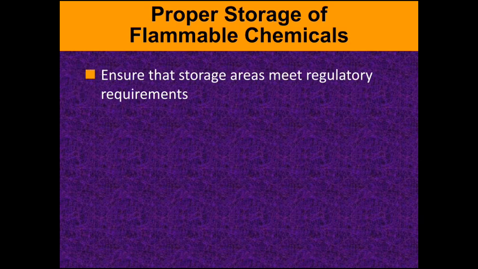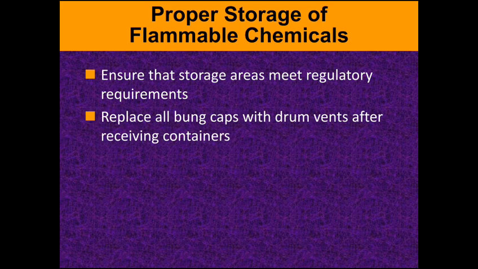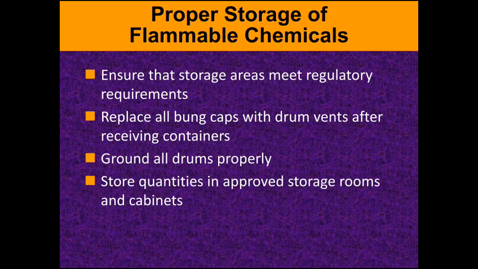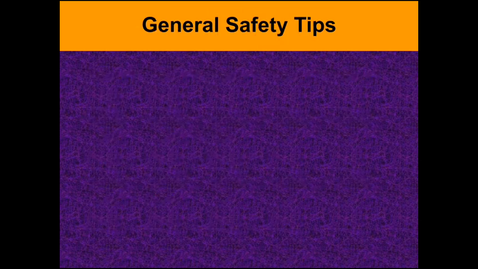Ensure that the storage areas meet the regulatory requirements governed by OSHA, NFPA and other regulatory bodies. And we have to replace all the bung caps and drum vents after receiving the containers, and ground all drums properly. All the drums should be properly bonded, with proper grounding. Store quantities in approved storage rooms or cabinets, and store only small quantities. So this is how we have to store the chemicals.